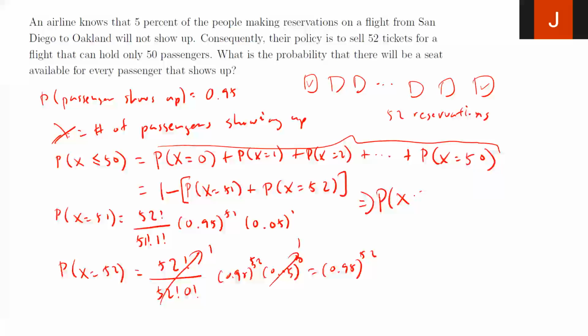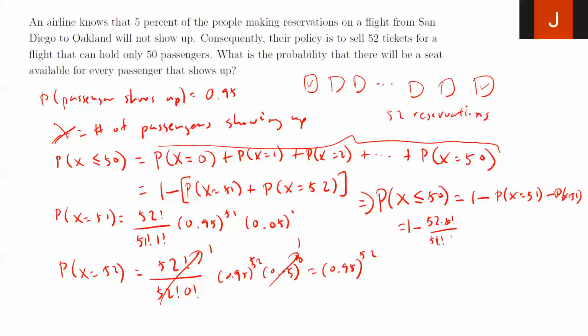Probability of x less than or equal to 50 is going to be 1 minus probability x equals 51 minus probability x equals 52. So this will be 1 minus, 52 factorial, which is 52 times 51 factorial over 51 factorial.